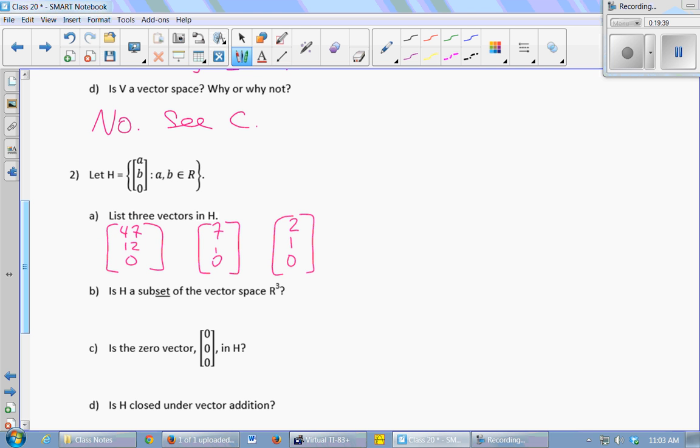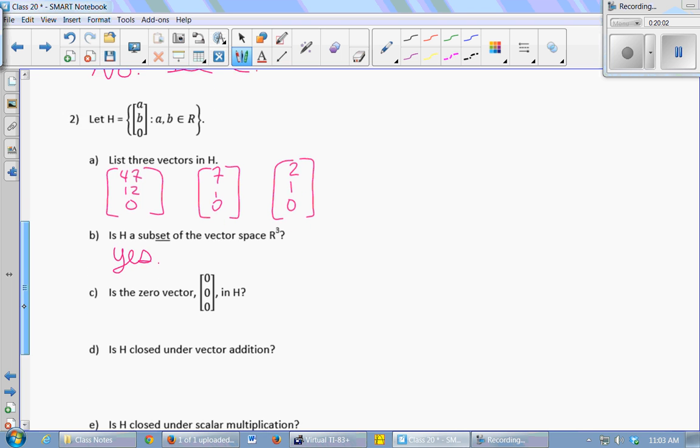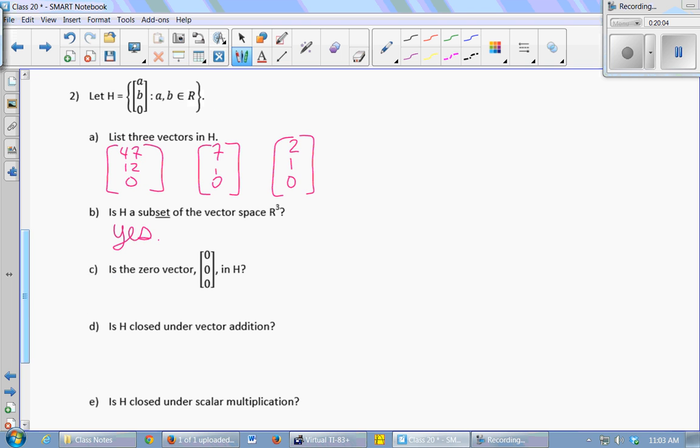All right, is H a subset of the vector space R3? Yes, every element in H is an element of R3, so it is a smaller set than R3. That's just a yes, right? There's no special criteria to be a subset. It just has to be contained within all the elements of R3. Is the 0 vector in H? Yes, I just take A and B to be 0.